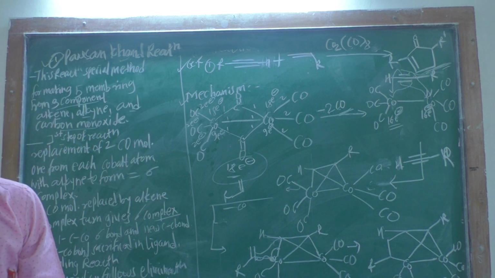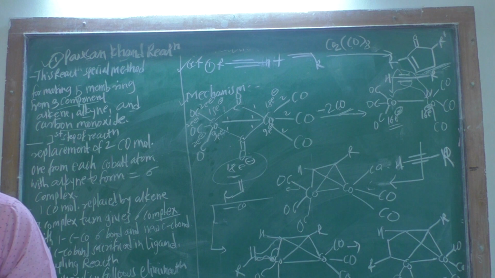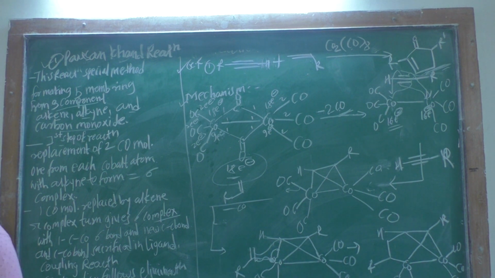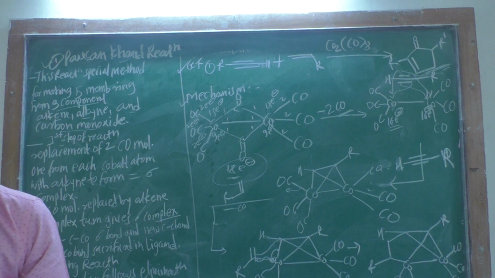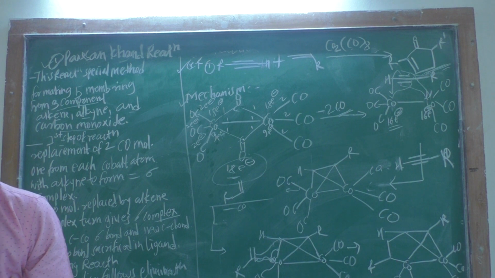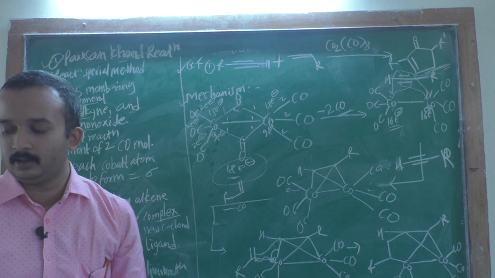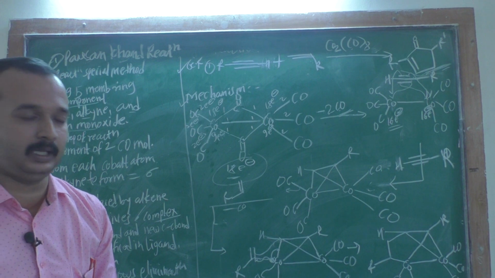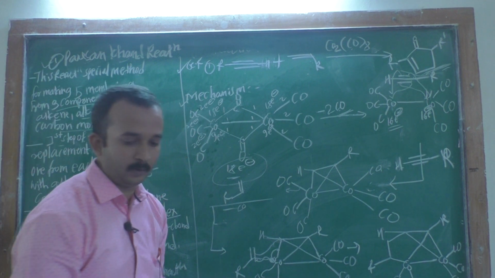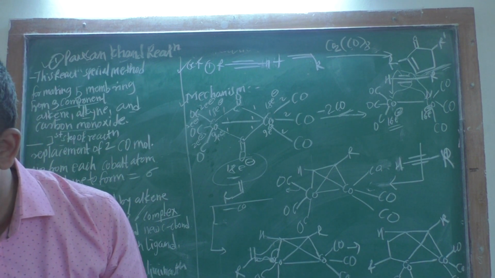Then you have the formation of this product. Then you have to add the carbonyl group, therefore you have addition with the carbon monoxide.